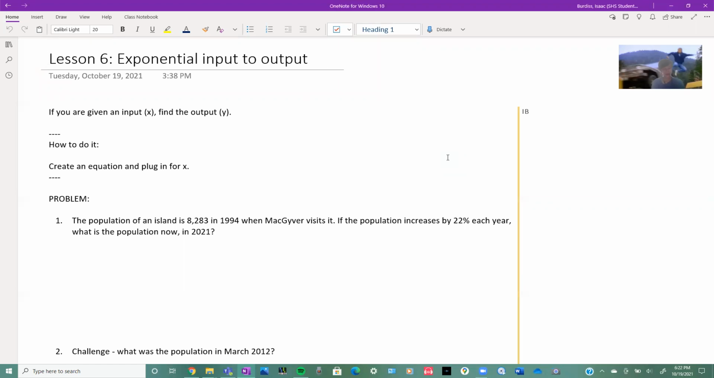Okay. So, like I said, you're given the input, find the output. So, if there's this amount, what do you end with? This goes in, what comes out? So, how do you do this? You create the equation. Sometimes it's already given to you, but not in this case. So, create an equation and plug in for x. That's what we'll do. So, we have a problem here.